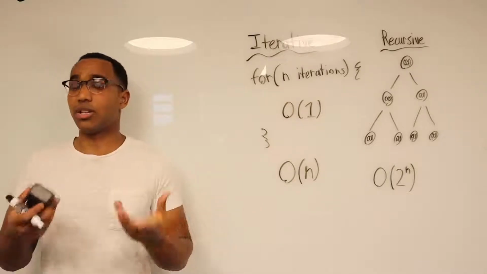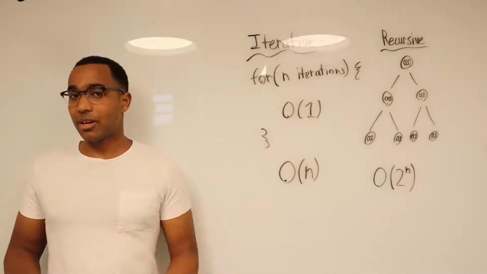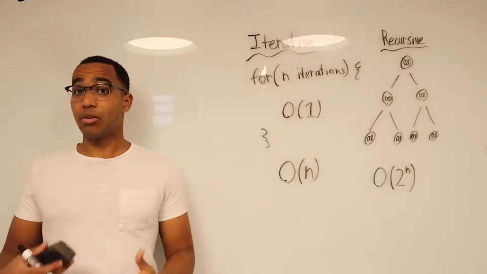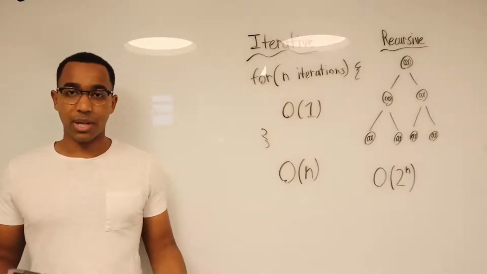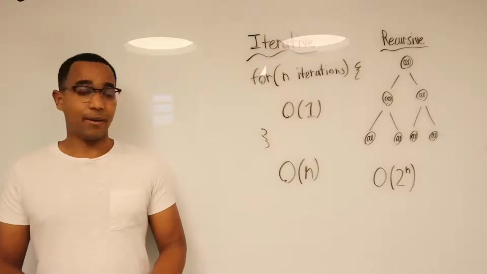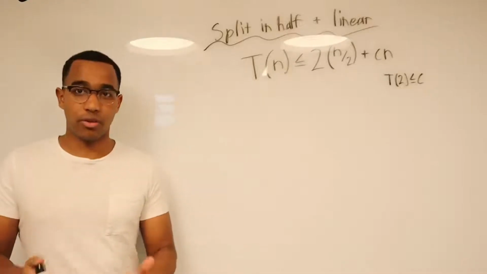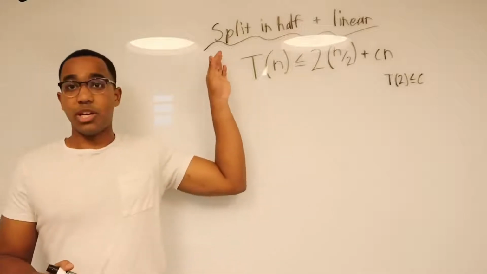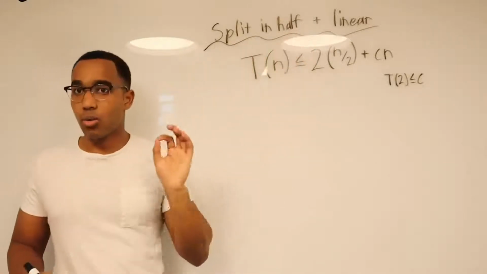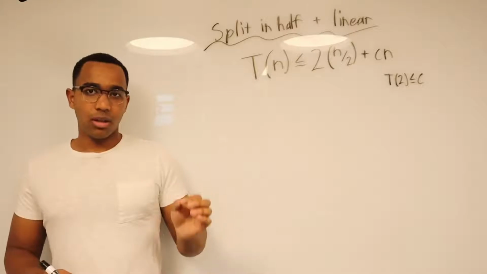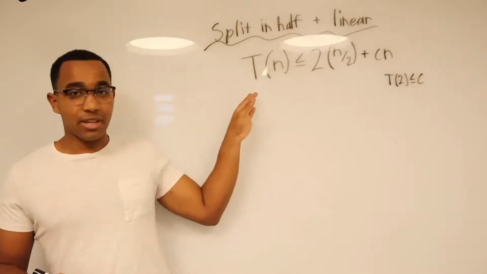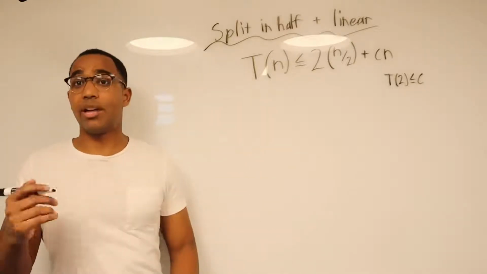We're going to look at some generalizations. You won't need to solve anything, but it's just a given that if your code behaves like this, your time complexity will bound to this upper bound. For the first one, we're going to look at a recurrence we already know. Here's our first generalization. If we are splitting in half and we're doing linear work in every call, then the bound of this is going to be big O n log n.